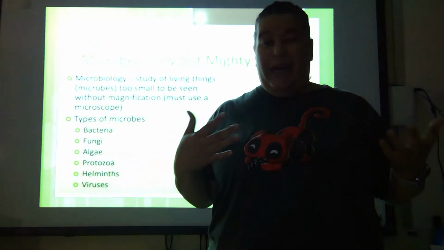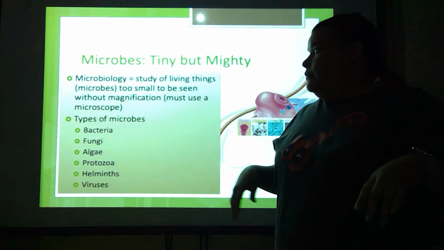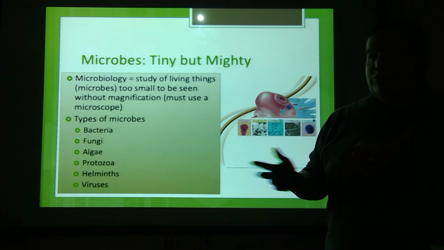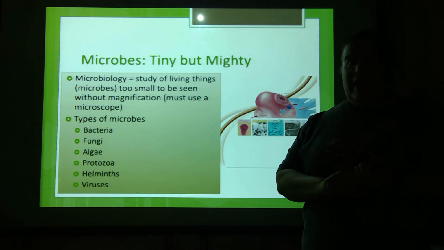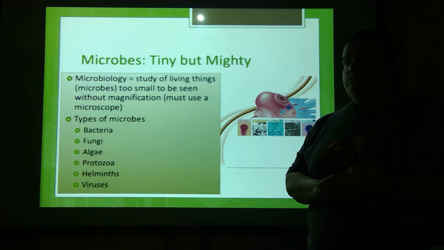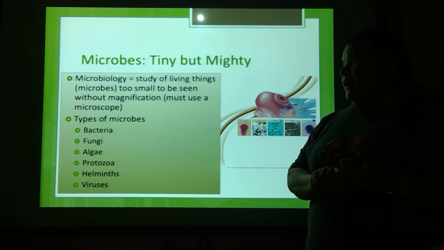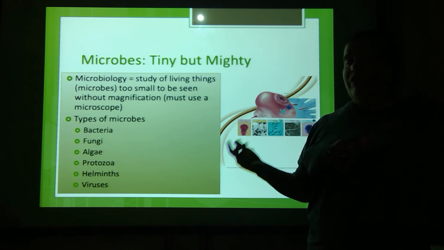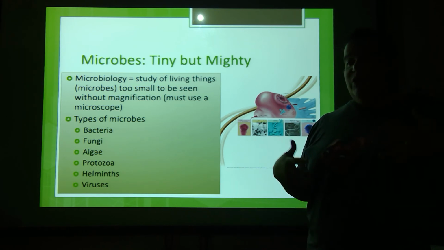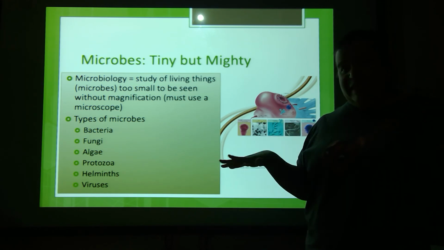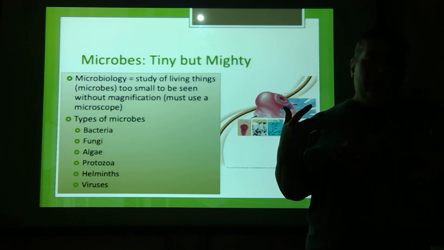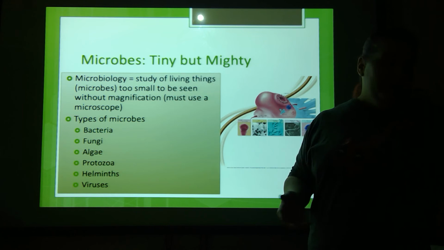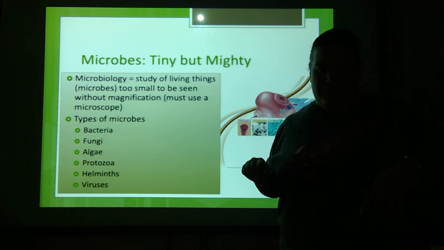What are the types of microbes we have? Well, we've got bacteria, which I'm sure everybody knows about. We've got fungi: athlete's foot, ringworm, yeast infections. We've got algae. Anybody who's ever had a fish tank knows about algae, or who has a horse trough outside, all that green slime, that's algae. Protozoa, helminths, and viruses, which we will go through in just a bit.